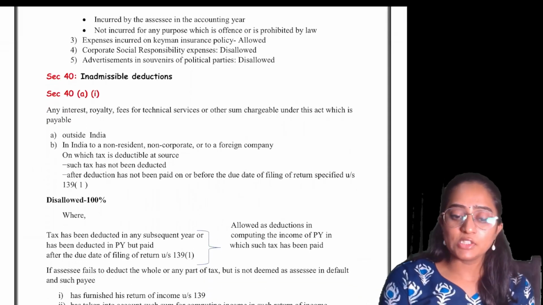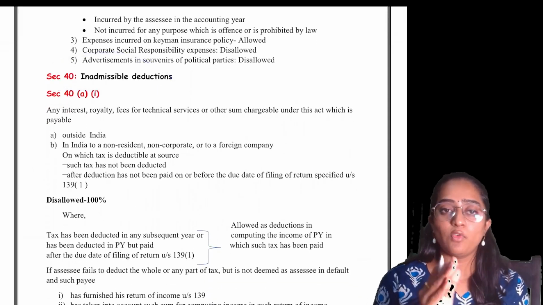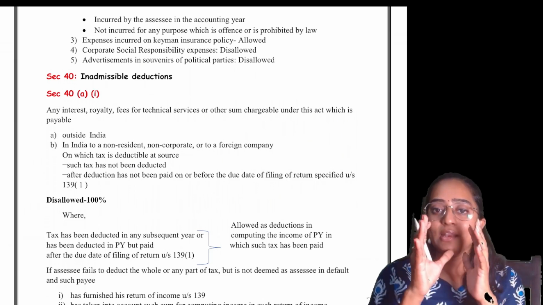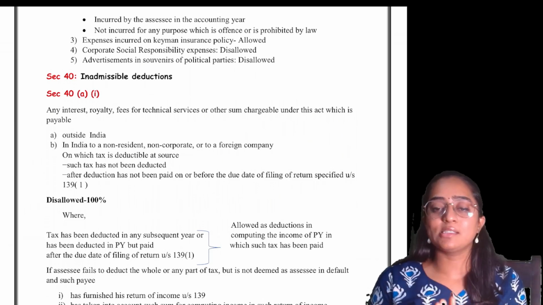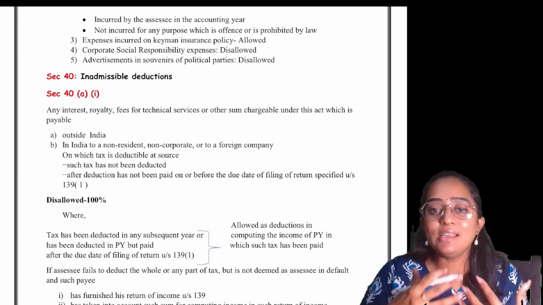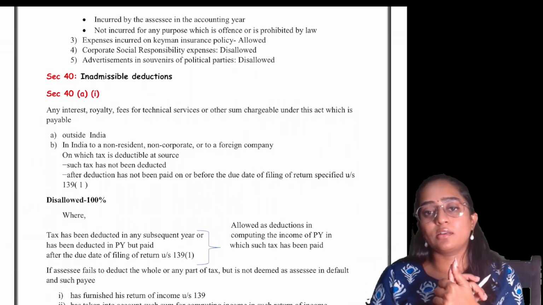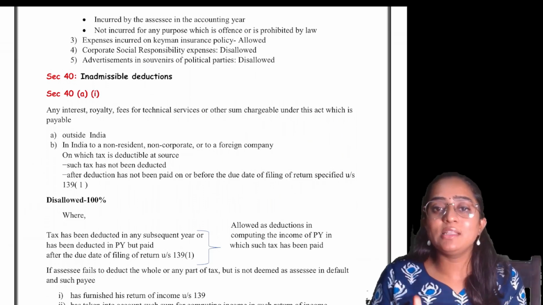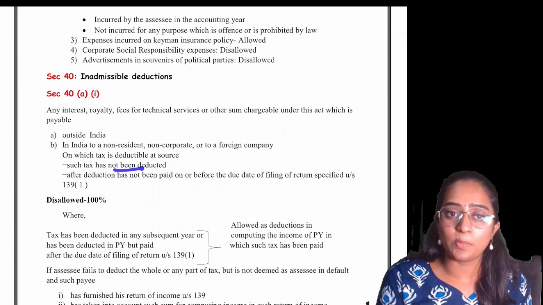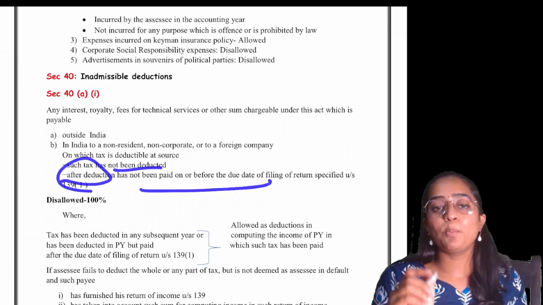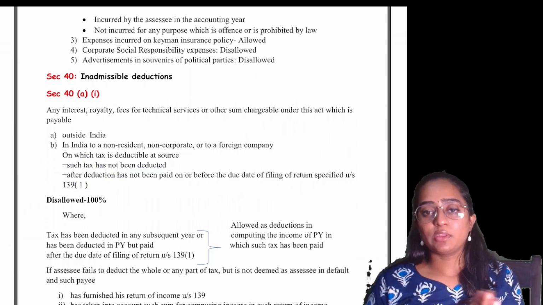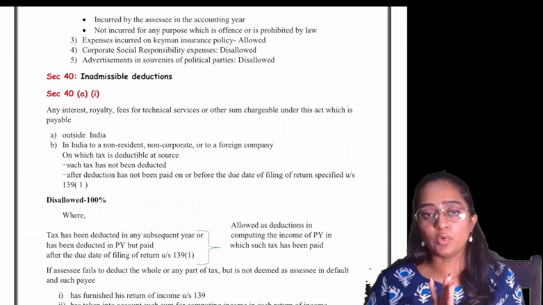Clear? Section 40 speaks about inadmissible deductions, wherein Section 40(a)(i) speaks about any interest, royalty, or fees for technical services payable to a non-resident, to a foreign company, or to a person outside India, where TDS needs to be deducted but TDS is not deducted, or TDS was deducted but he failed to pay before the due date of return filing under section 139 subsection 1. 139(1) speaks about your return filing due date.